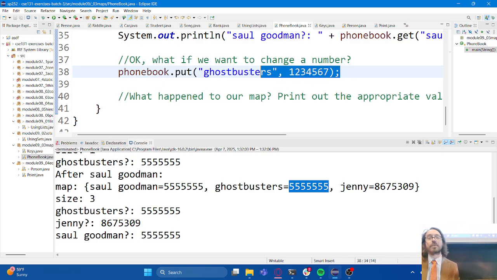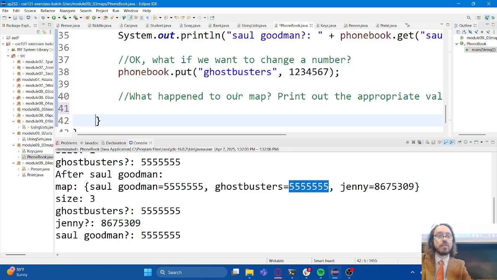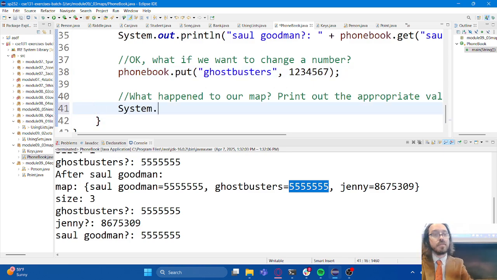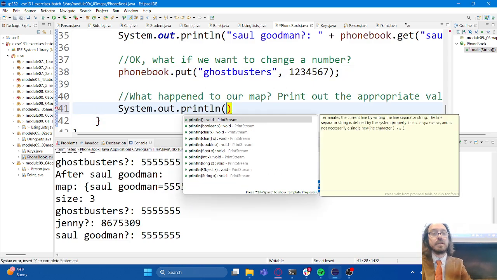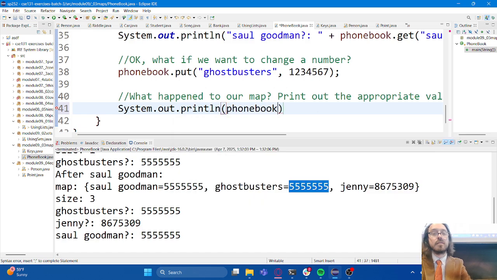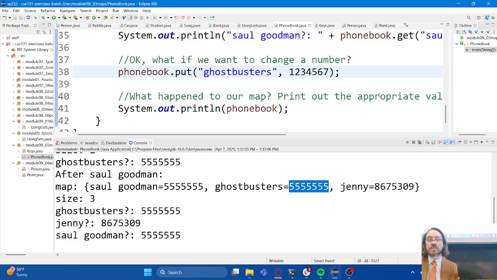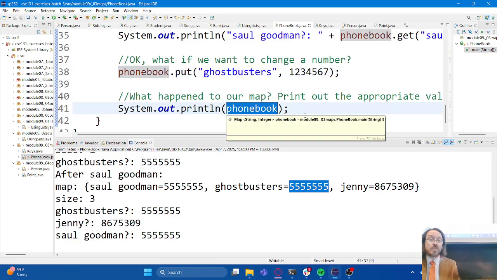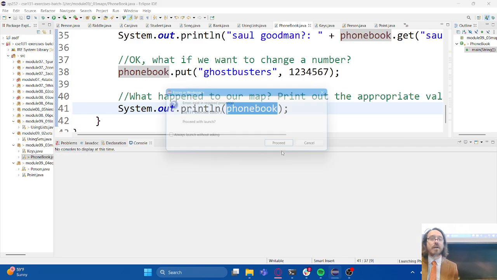Oh, actually, we need to write a line of code to pull that off because the exercise ends here. So let's do that. Let's write a line of code to just print out the map after we put this second entry for Ghostbusters into the map. Do we expect to see Ghostbusters appear twice now, or what's going to happen? Well, let's run the code and find out.